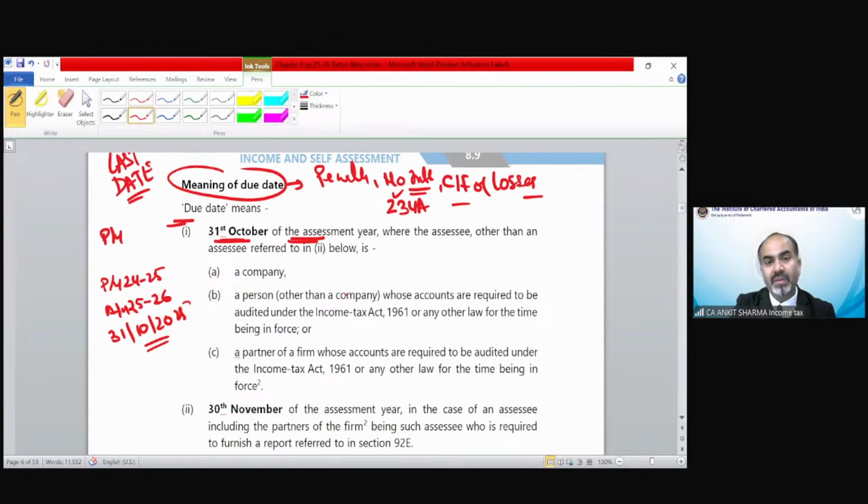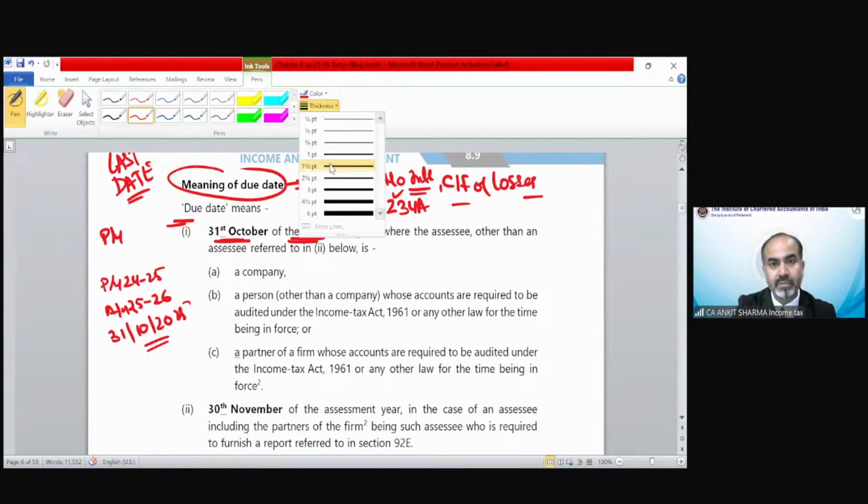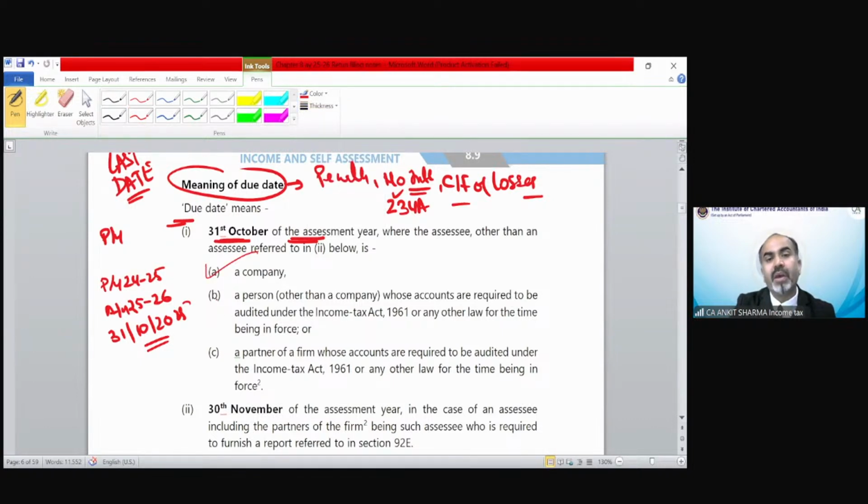If you are a company, the due date would be 31st October. B: if you are a person other than a company whose accounts are required to be audited under the Income Tax Act or under any other law for the time being in force. So if your books of accounts require audit under income tax or any other Act, then again the date would be 31st of October. Point C: if you are a partner of a firm whose accounts are required to be audited.